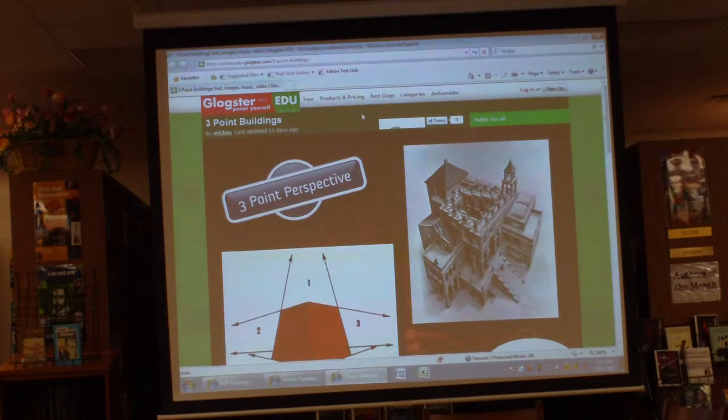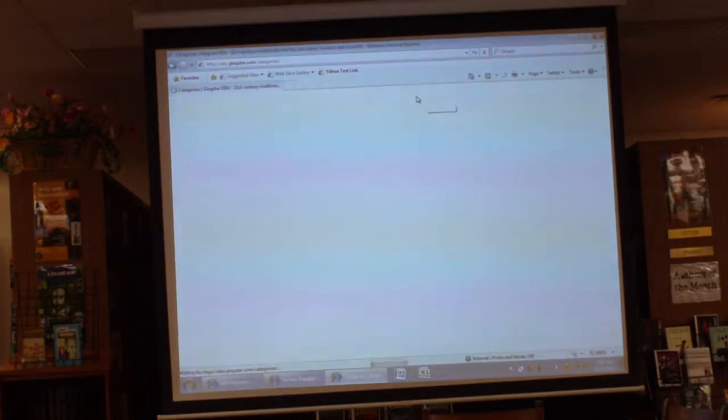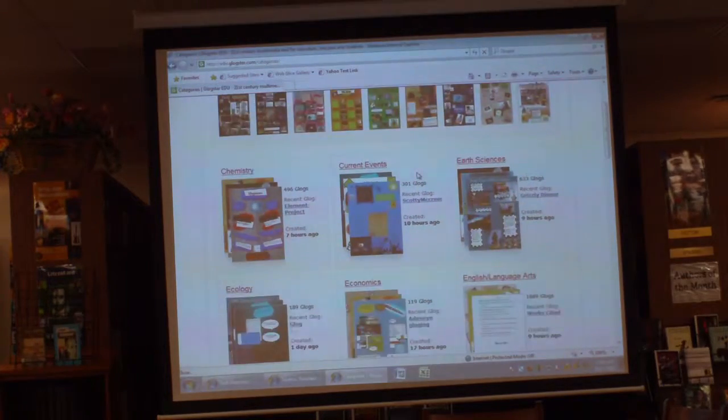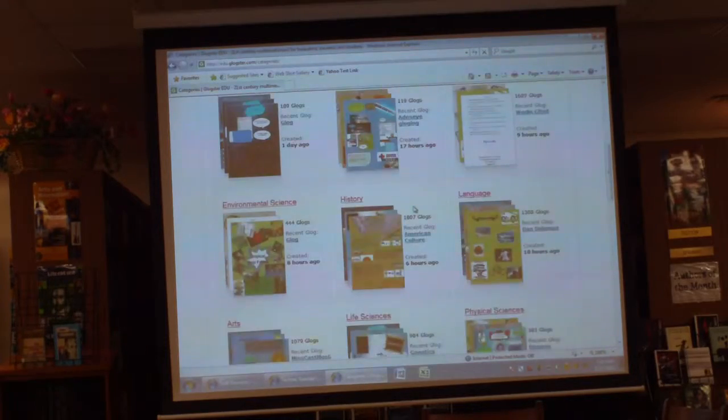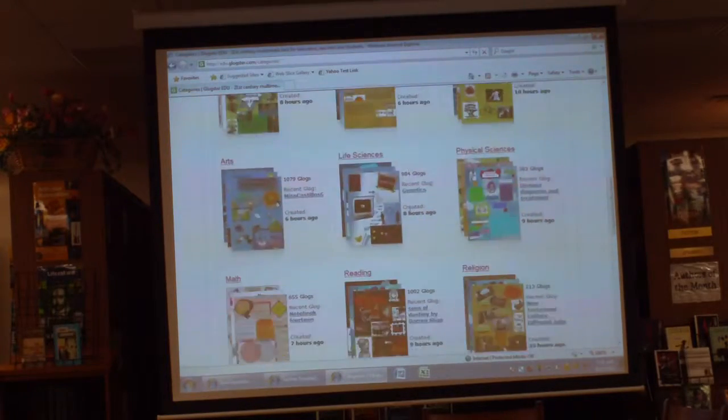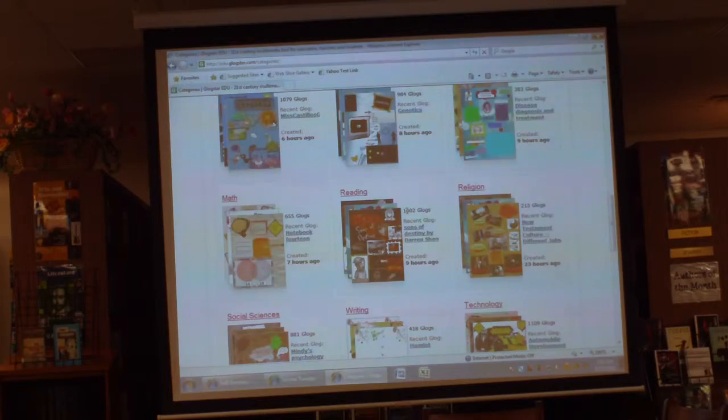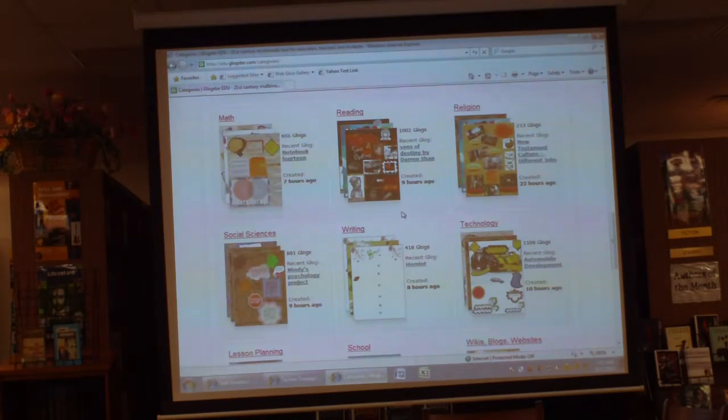So I really like what Glogster can do. And like Robin said, it's not just a place where you can build these things; it's also a place where you can share it. And so when we log on here in just a second, up at the top there's a best blogs tab and there's a categories tab. And under categories, you can see it's got chemistry, current events, English language arts, economics, history, language arts, physical sciences, math, reading, religion, technology, all these different things, and all the blogs are categorized under those particular ones.